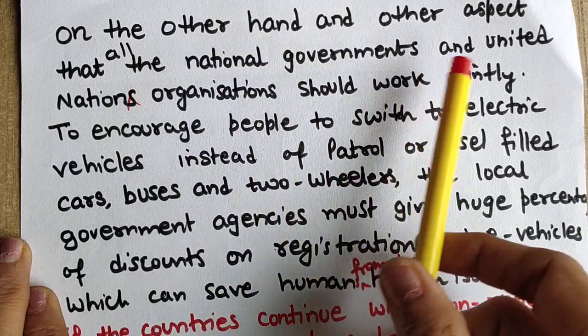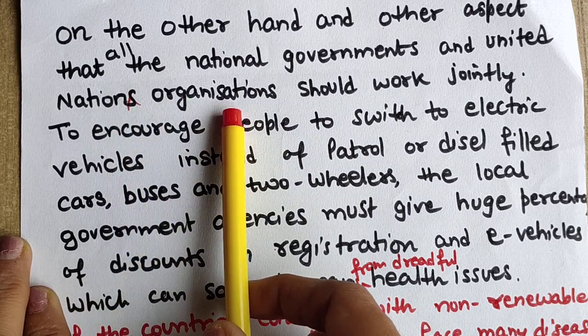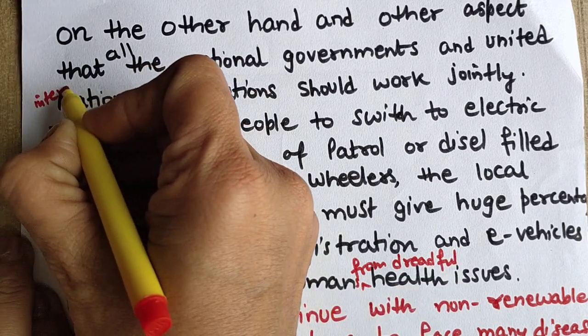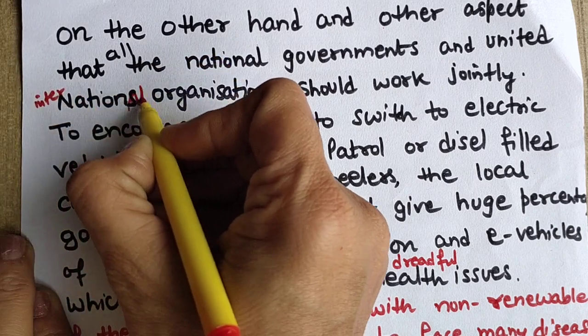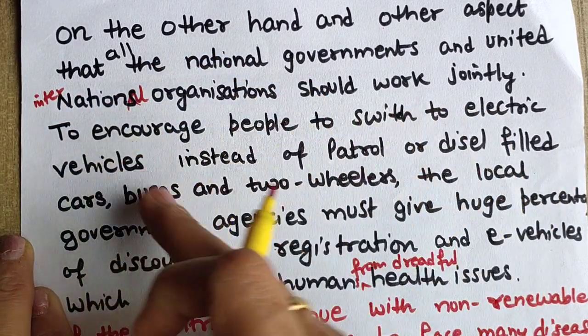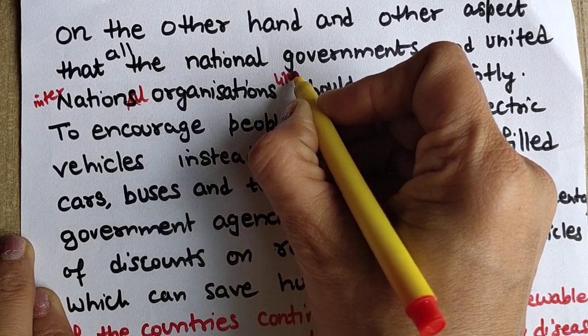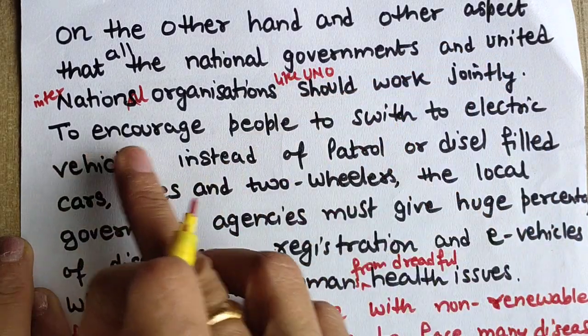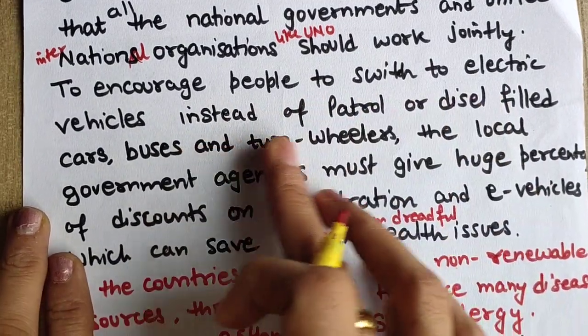All the national governments and international organizations should work jointly, like UNO, or in full form you can write it, to encourage people to switch to these vehicles.